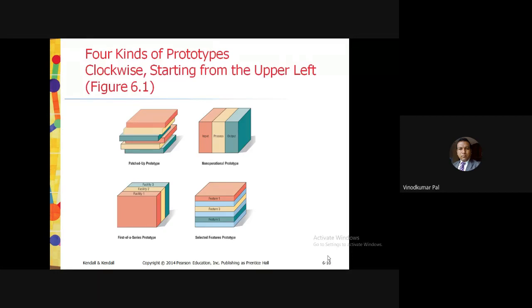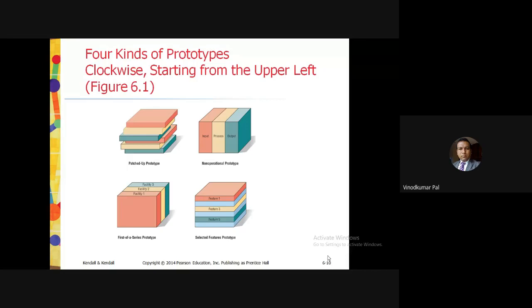And first of a series prototype is a fully operational model, right? In that, all the features are there and the design is also okay, but for testing we have to install it at one place where we can check, take the reaction, and then we can circulate it or install it in all the outlets.